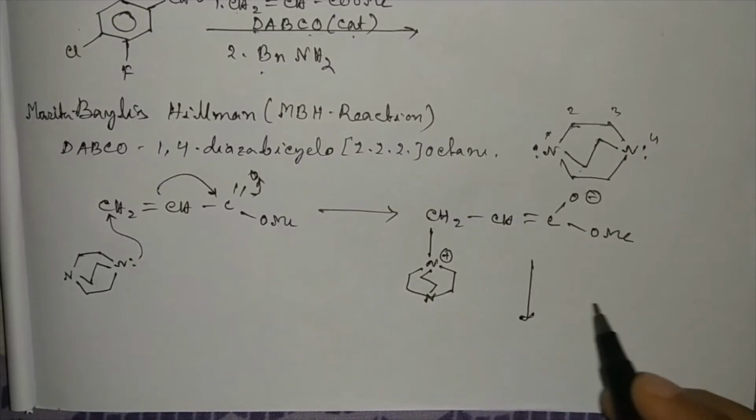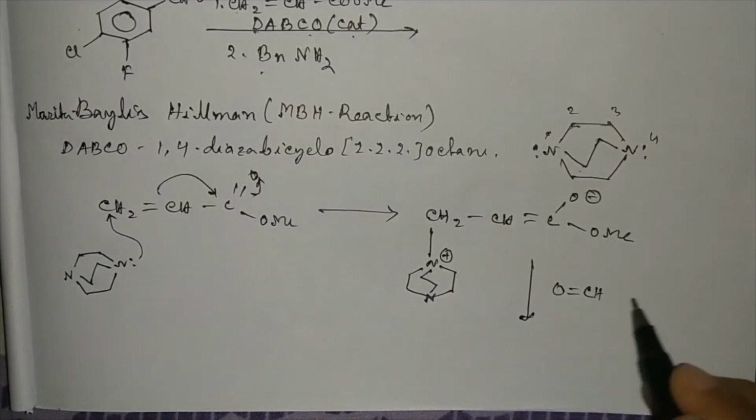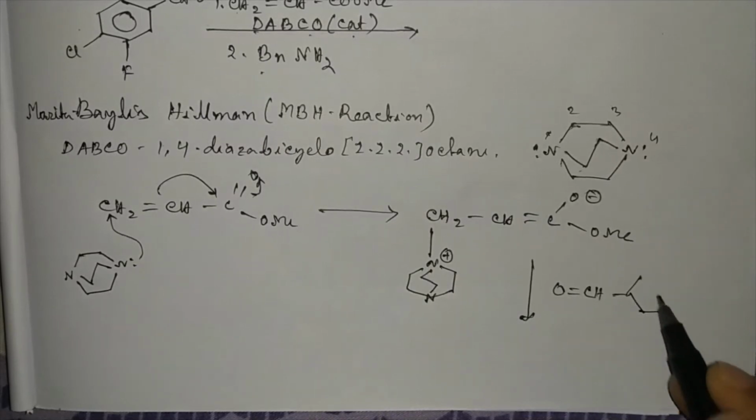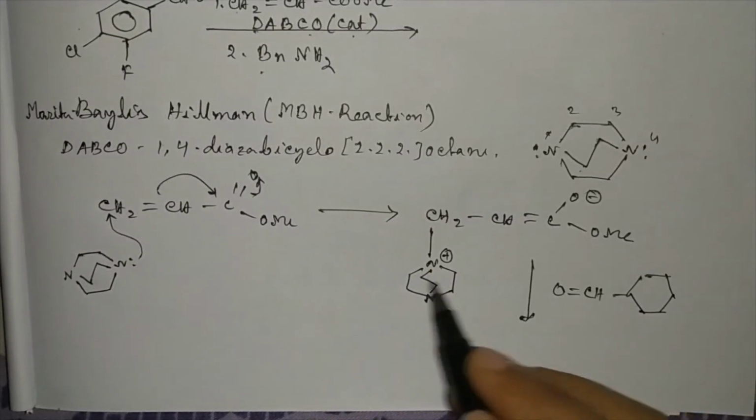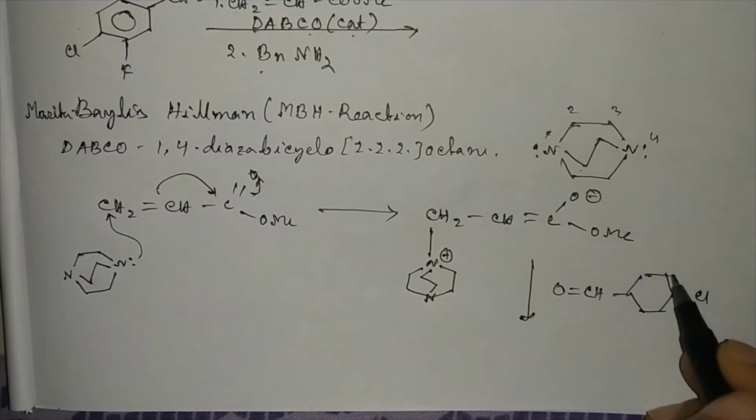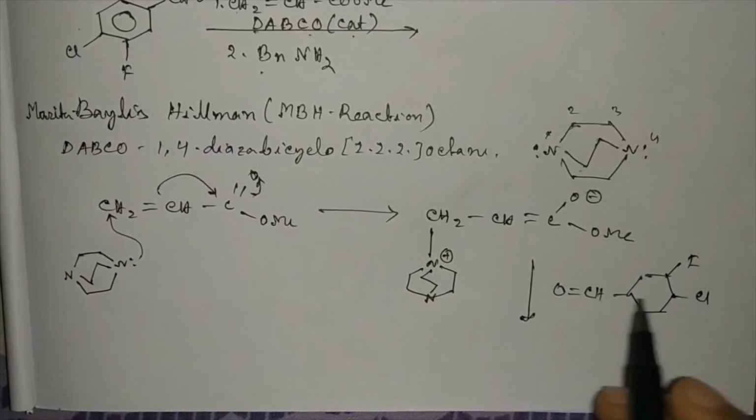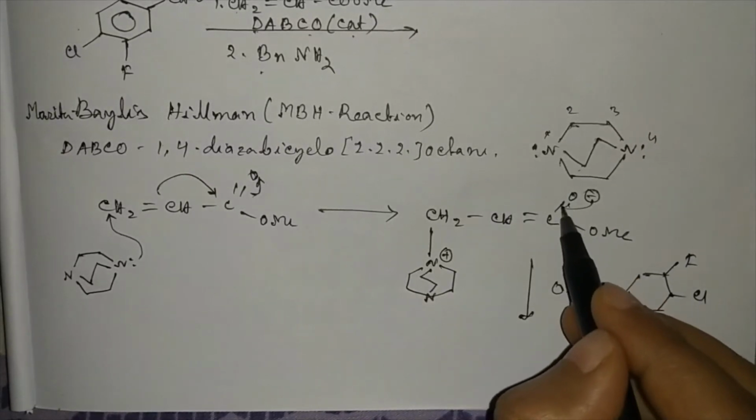Now the aromatic aldehyde will act as the electrophile.